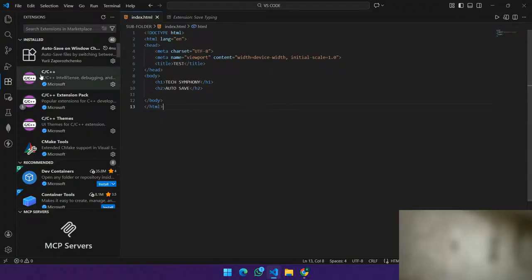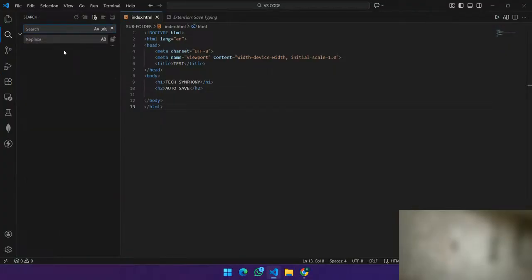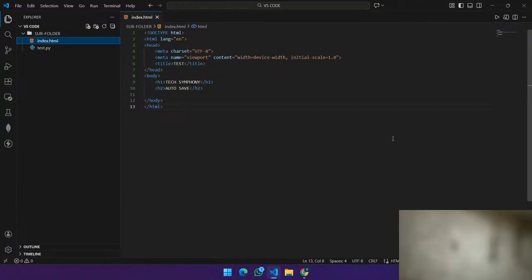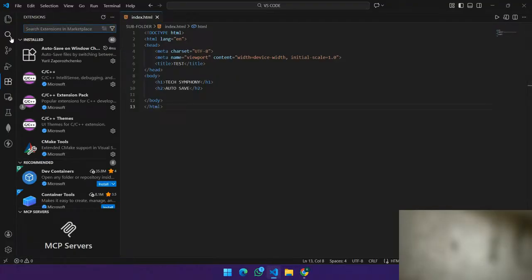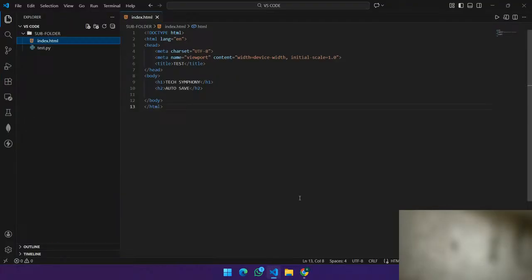If you want to run anything in VS Code, we can easily run it using Live Server and Live Preview. So this is all about VS Code and how it works, how we can create files, how we can run files, and many more tricks. And you could see various types of extensions are available.